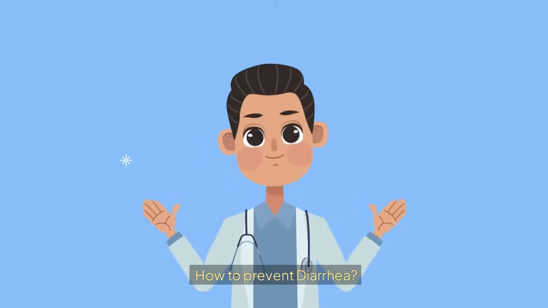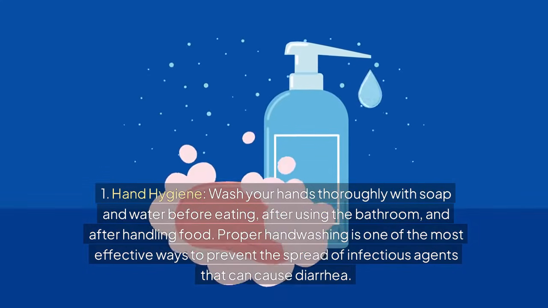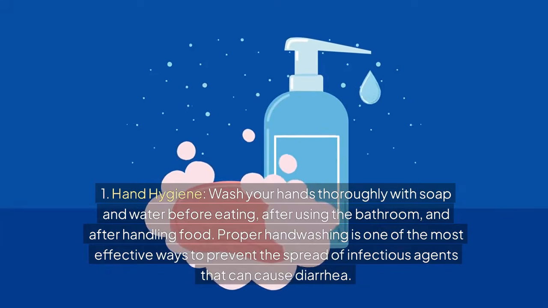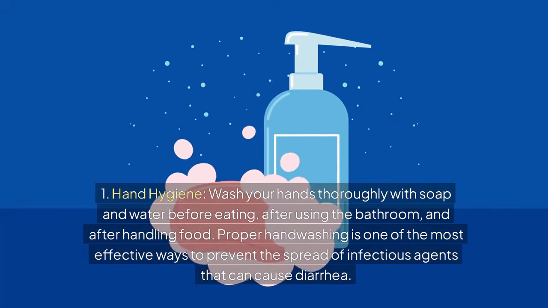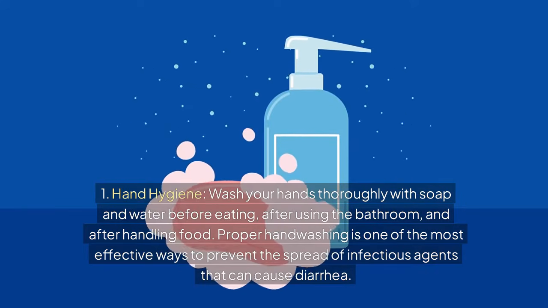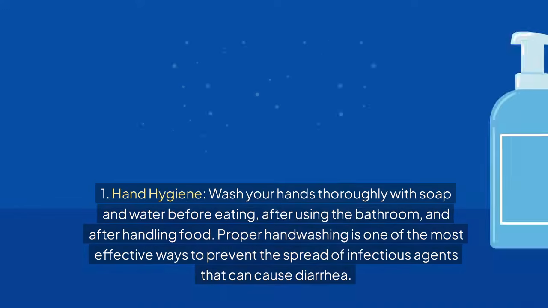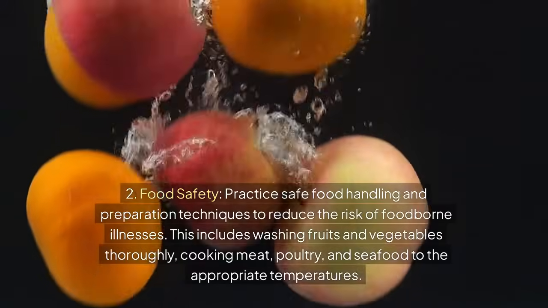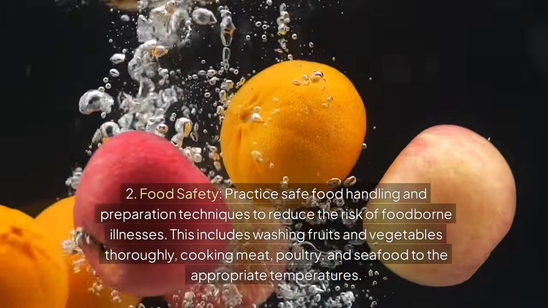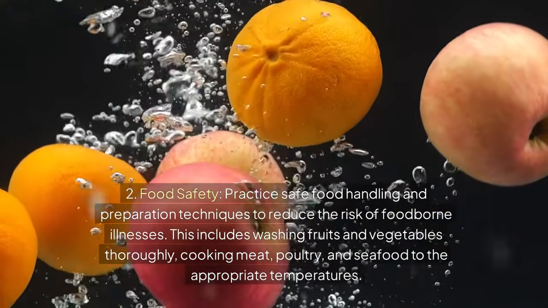How to prevent diarrhea. 1. Hand hygiene. Wash your hands thoroughly with soap and water before eating, after using the bathroom, and after handling food. Proper hand washing is one of the most effective ways to prevent the spread of infectious agents that can cause diarrhea. 2. Food safety. Practice safe food handling and preparation techniques to reduce the risk of foodborne illnesses.